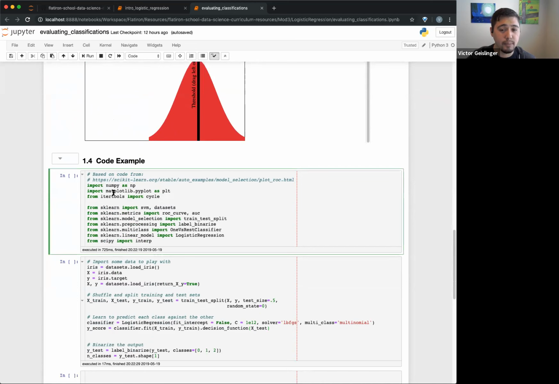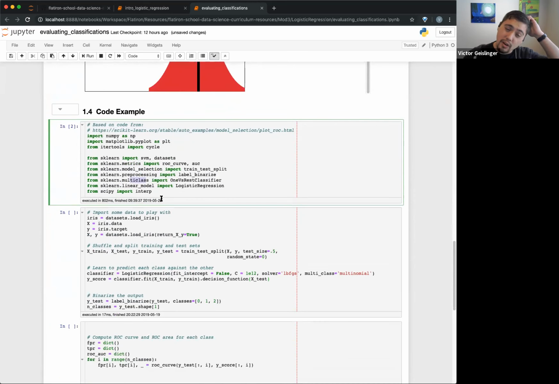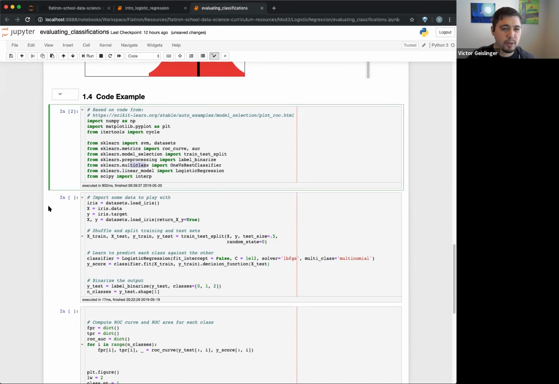They have an example here, but I kind of broke it down a little bit to something that we're familiar with. So I'm just gonna run all this stuff. Just know most of these things are metrics, pre-processing, multi-class. I'm doing a couple things just to make it work, but just know that most of the time you would be able to do this without having to do multiple classes. I just wanted to show you guys that.